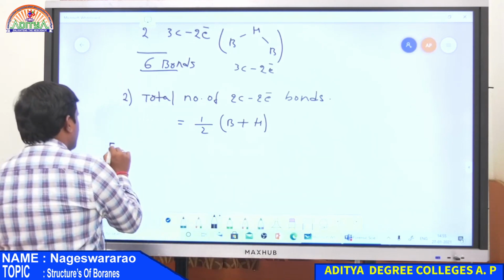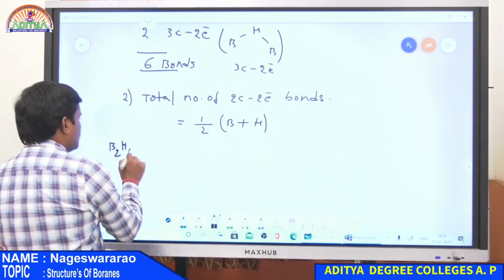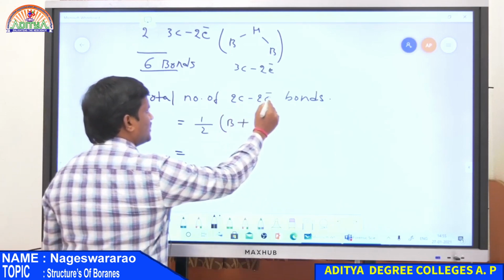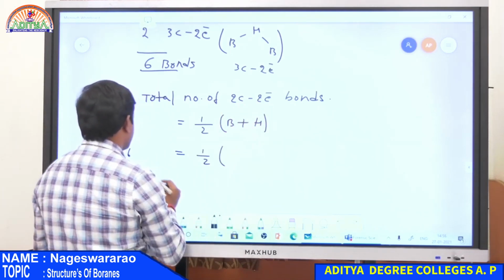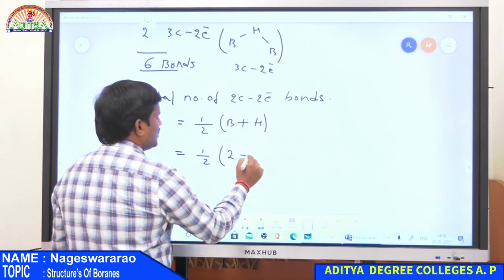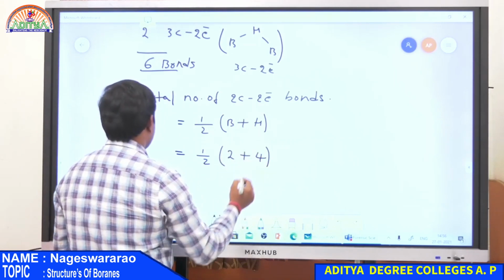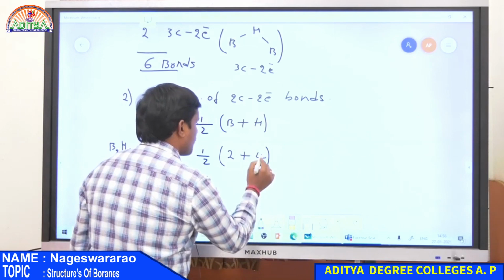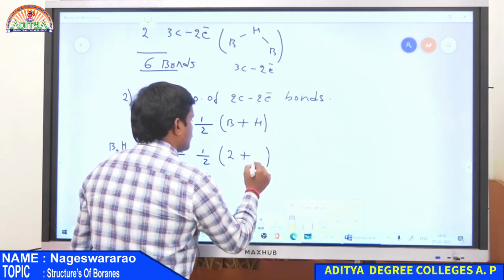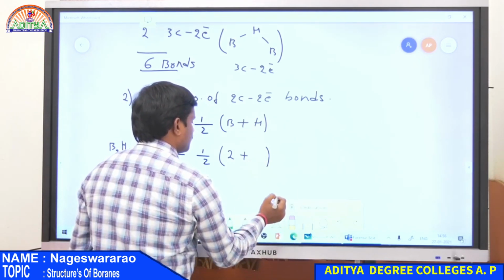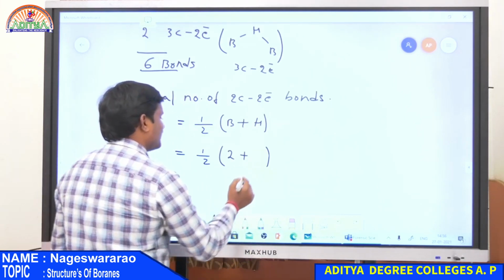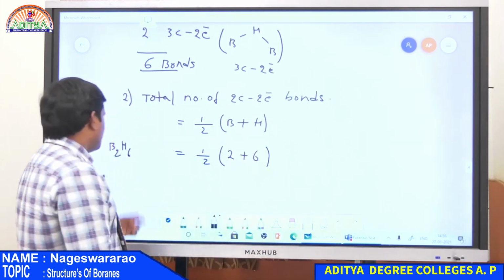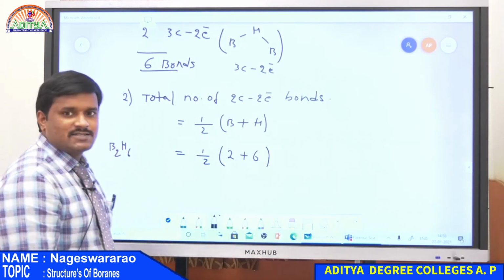Again in the case of B2H6, the total number of 2-centered 2-electron bonds is calculated as (B plus H) by 2. There are two borons as well as, sorry, six hydrogens. So two boron atoms as well as six hydrogen atoms.